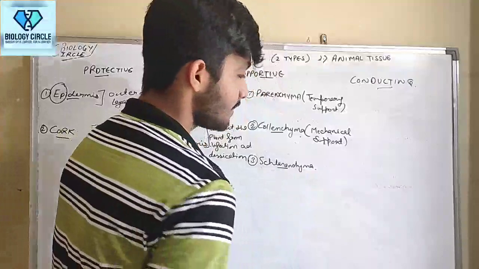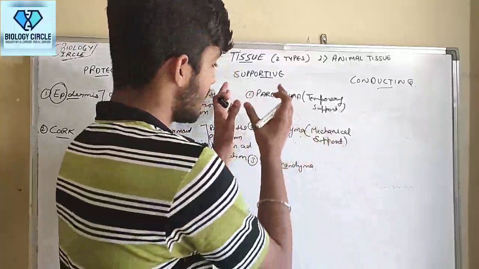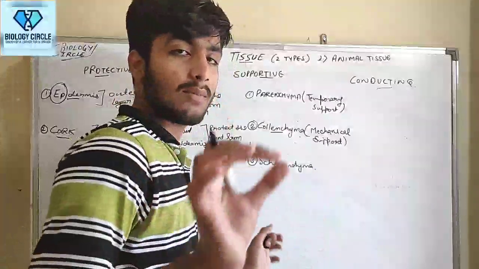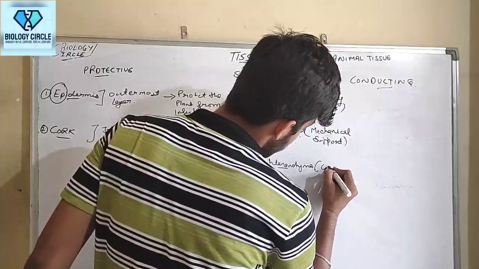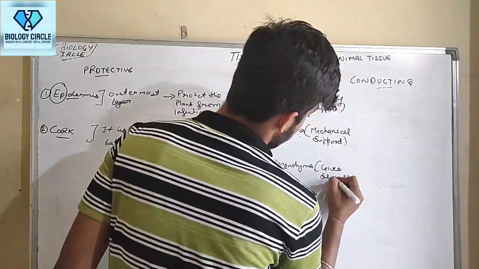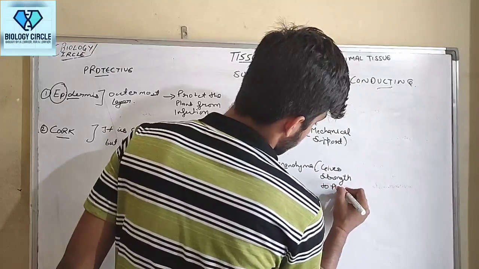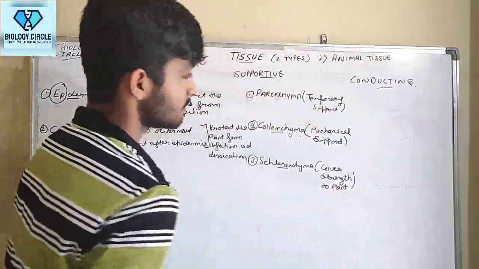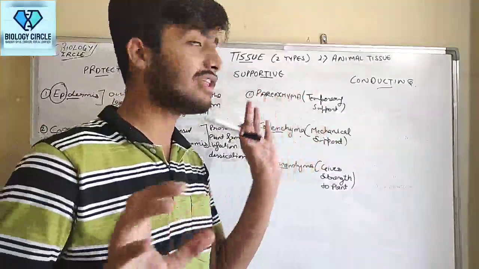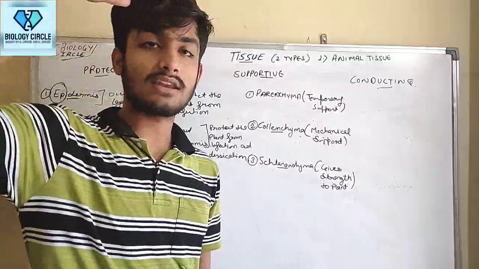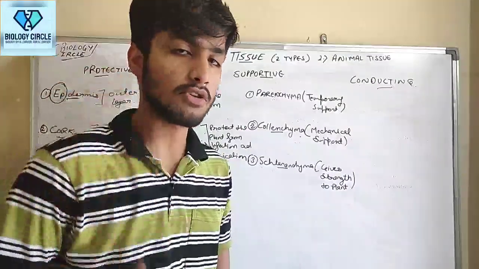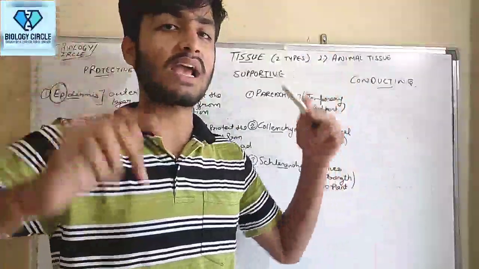Now for sclerenchyma, it gives strength to plant. So how do you remember that? Very simple, in an order: temporary support, mechanical support, strength.